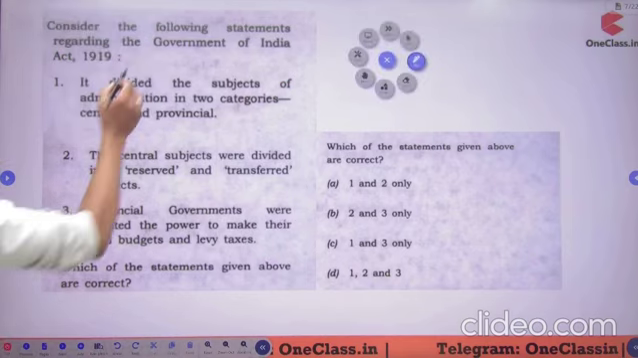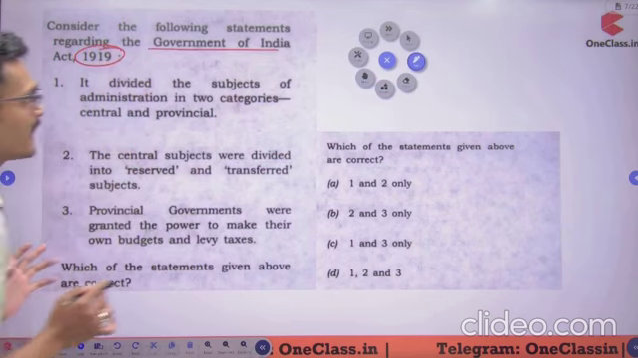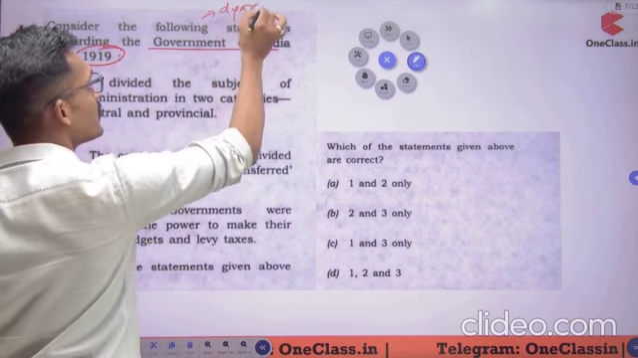Consider the following statements with regard to the Government of India Act 1919. Now what do we know about the Government of India Act? It introduced the principle of diarchy, where it introduced